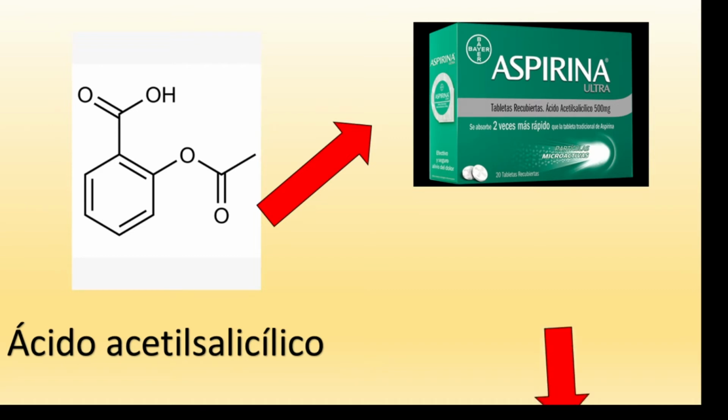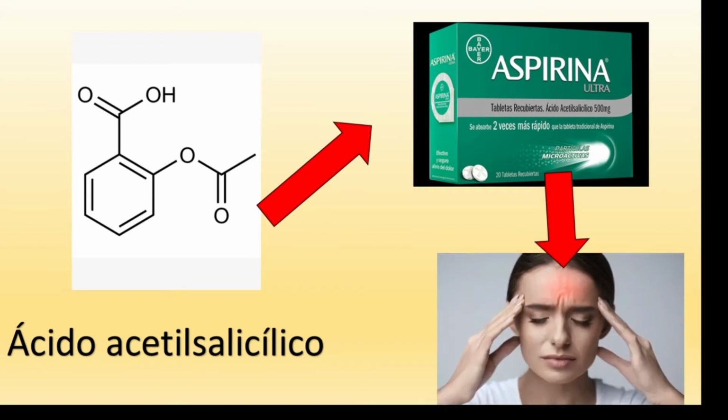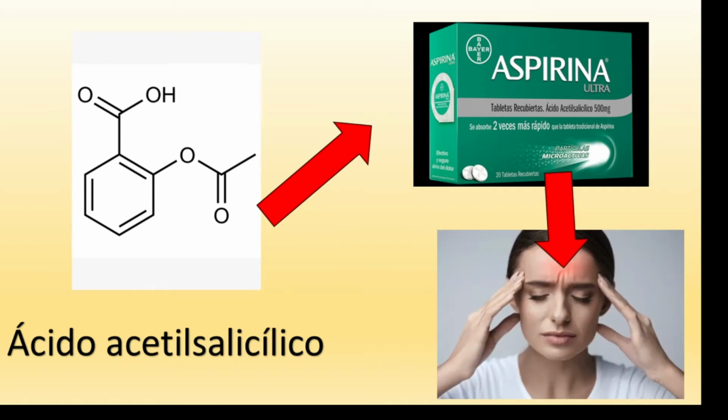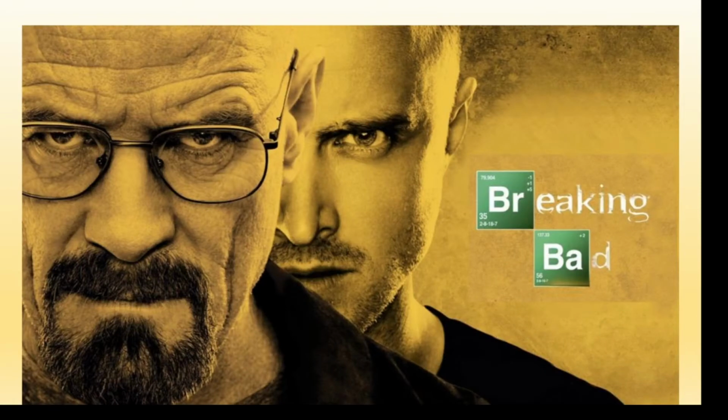So you can use aspirin to treat those headaches, because acetyl salicylic acid is the principal ingredient inside aspirin. So using organic chemistry, we can synthesize very useful molecules in order to treat health problems, but in some cases, you can synthesize another kind of things. You know what I mean.